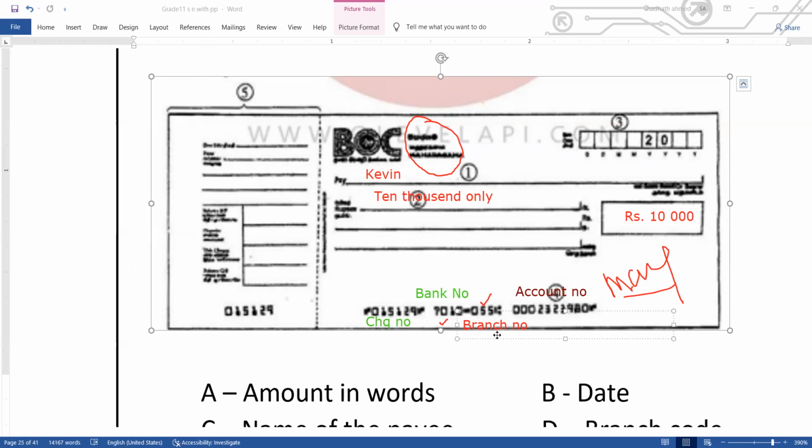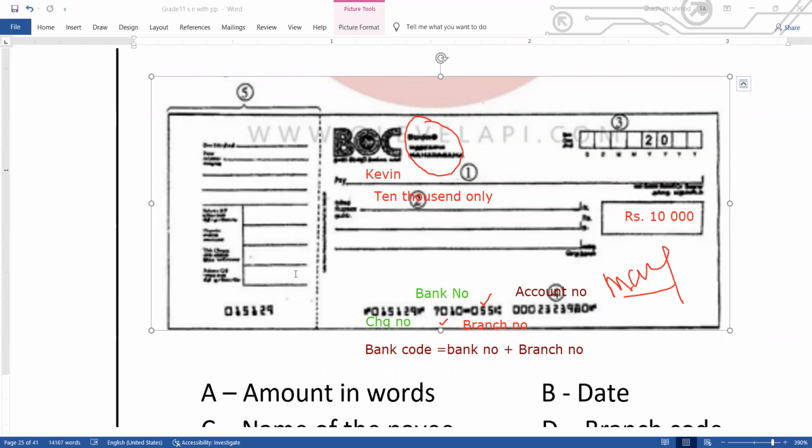The bank number and bank branch number together are mentioned as the bank code. The bank code equals bank number plus branch number. Bank number and branch number together, sometimes it is known as what? Bank code, bank code.